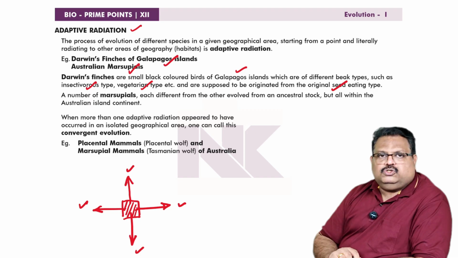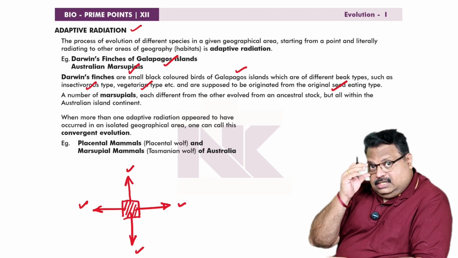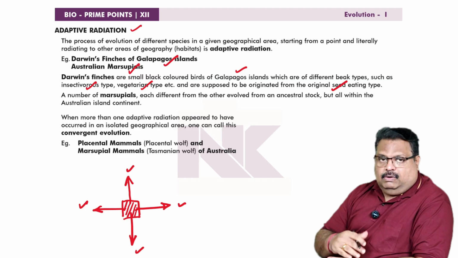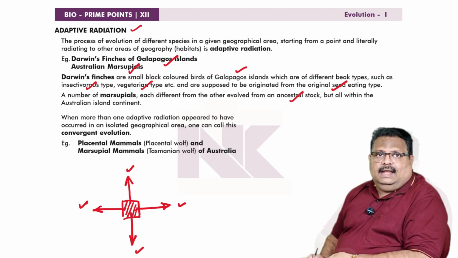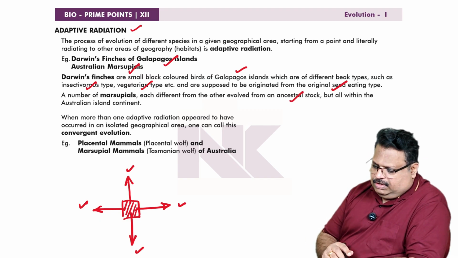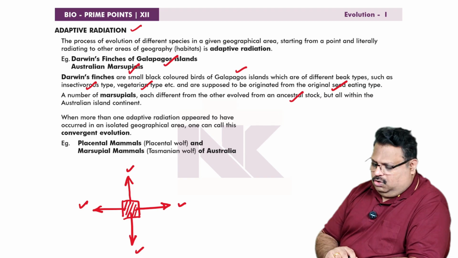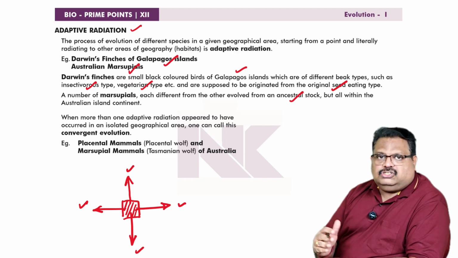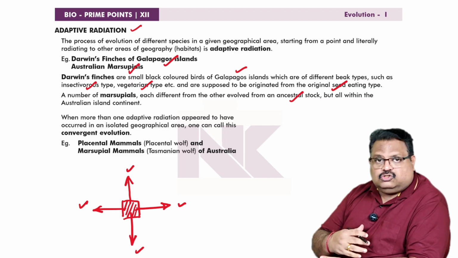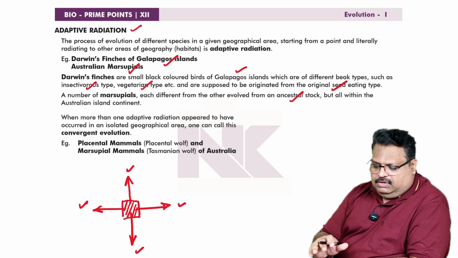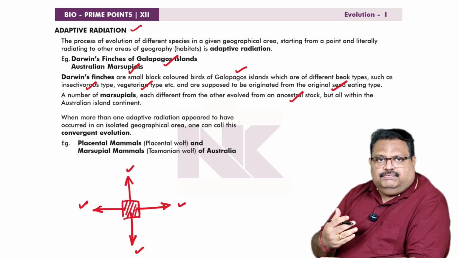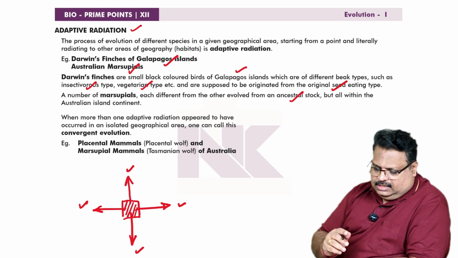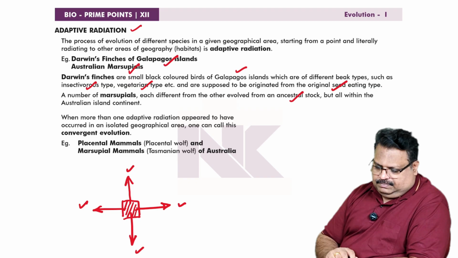Likewise, a number of marsupials. What is marsupial? Marsupial means pouched mammals. The pouch is called marsupium. A number of marsupials, each different from the other, evolved from an ancestral stock, but all within the Australian islands. So there is marsupial evolution in a divergent manner, and finches' evolution in a divergent manner. That is called adaptive radiation.